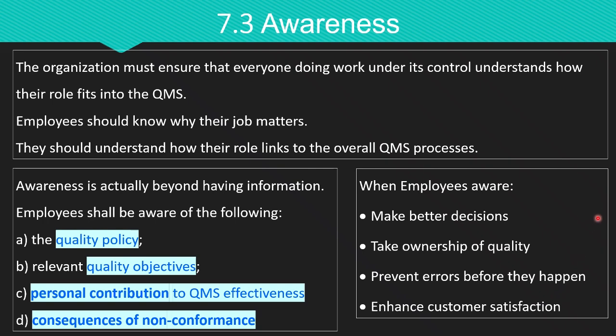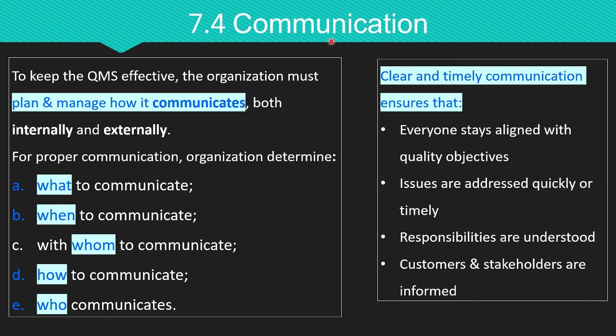It is ensuring that employees internalize the quality policy, objectives, and requirements and can demonstrate this awareness in their day-to-day activities. The fourth subclause is communication. To keep the quality management system effective, the organization must plan and manage how it communicates, both internally and externally. For proper communication, the organization clearly determines the following issues in its communication plan.